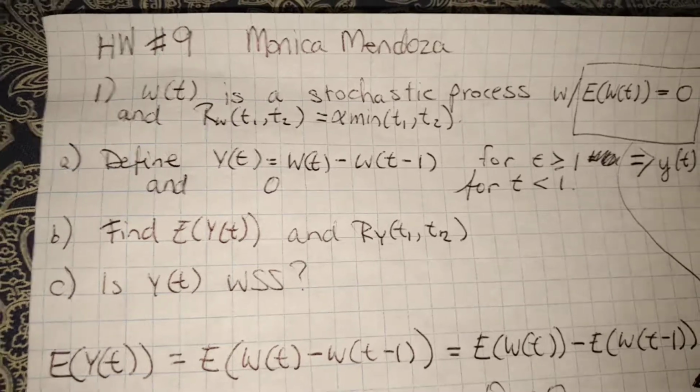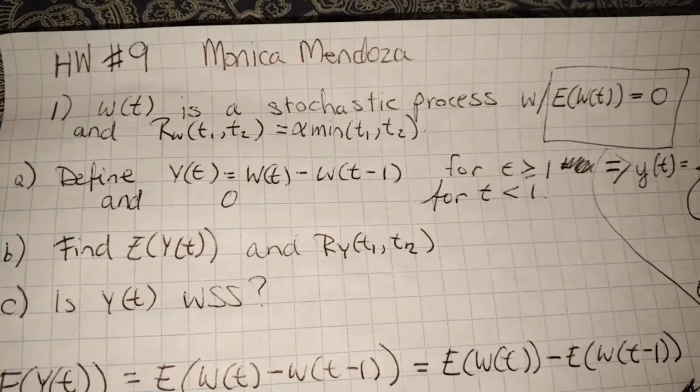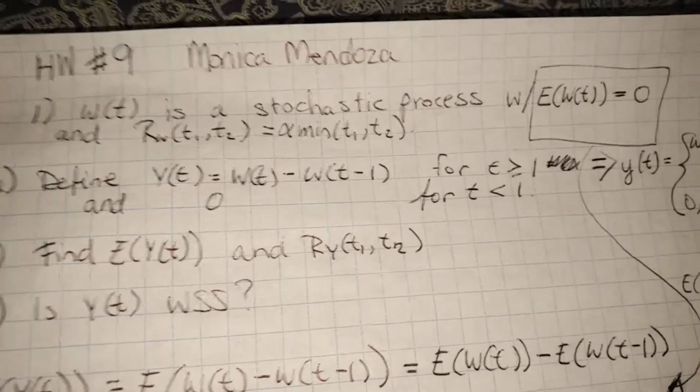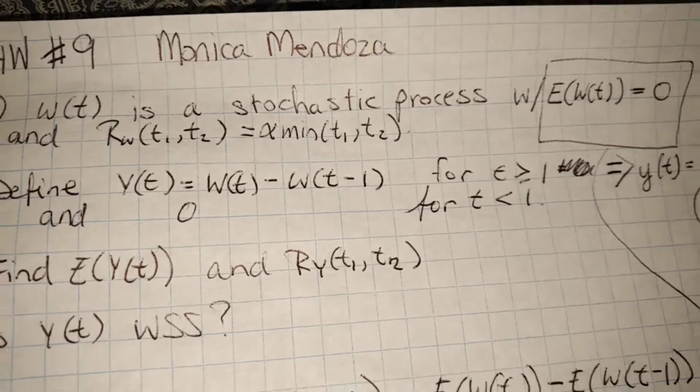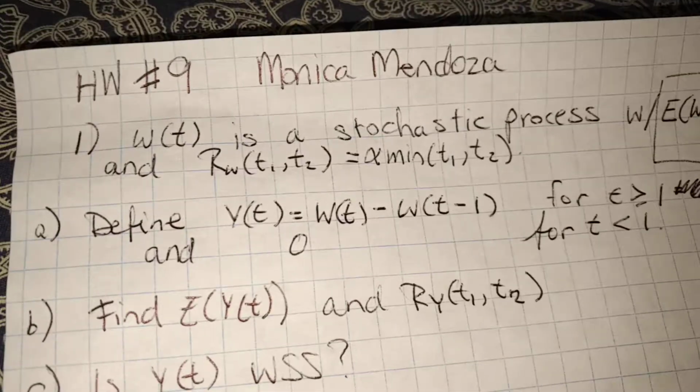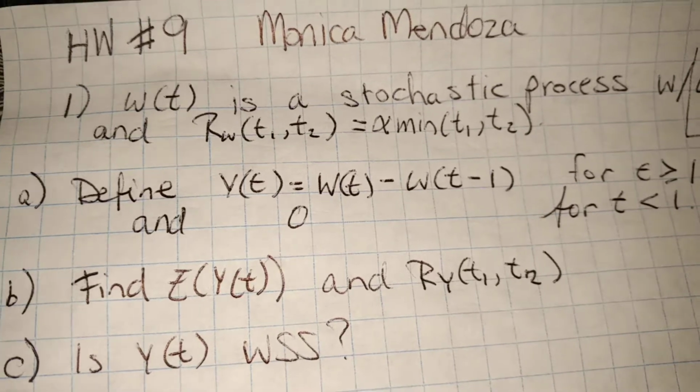This is my answer for homework number 9, question 1. The question says that W of t is a stochastic process with the expectation of W of t equaling 0, or the mean, and the autocorrelation of T1, T2 is equal to alpha times the minimum of T1 and T2.